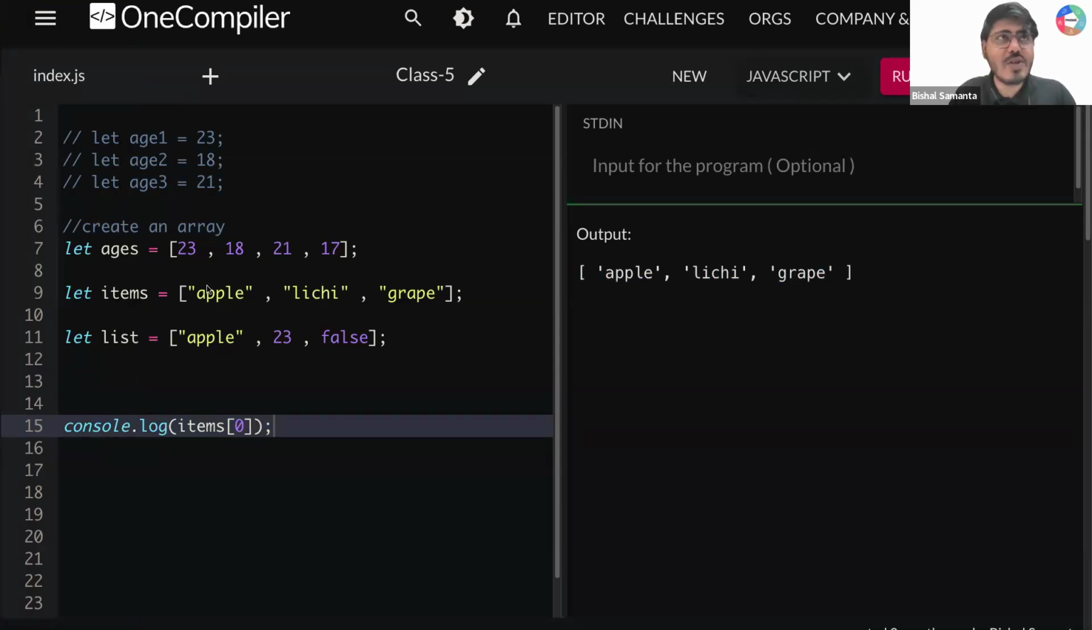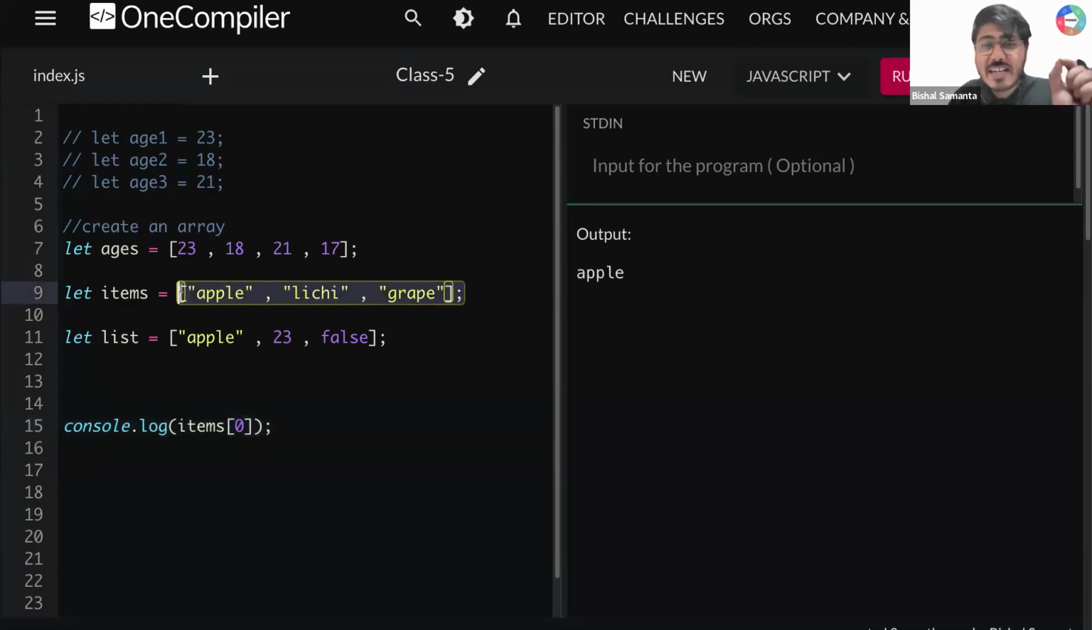Okay, so items of 0. I know that indexing will start from 0. So 0, 1, 2. And what is the element present at items of 0? So element present is apple. So now if I run this thing, guys, wow, I'm not getting the whole array. I'm not getting apple, lychee, grape, everything. Rather, I'm getting a single element that is present inside this array at index 0, because I'm trying to get the element at index 0. That is the reason I'm getting apple here.